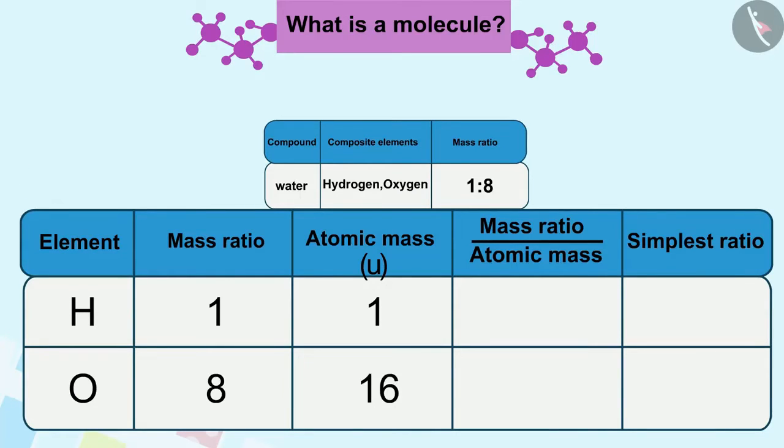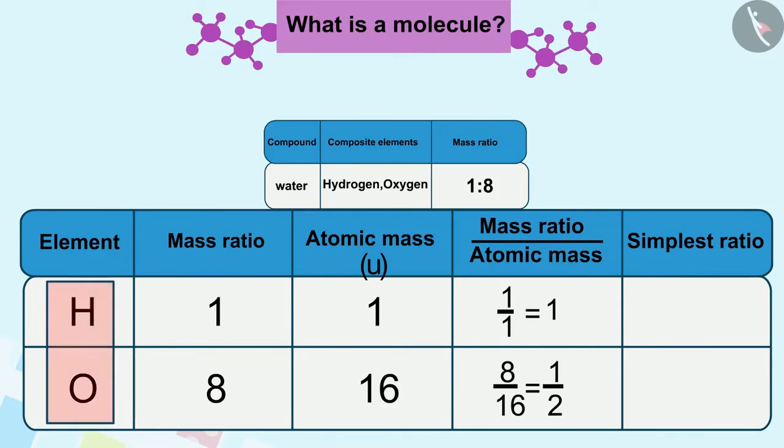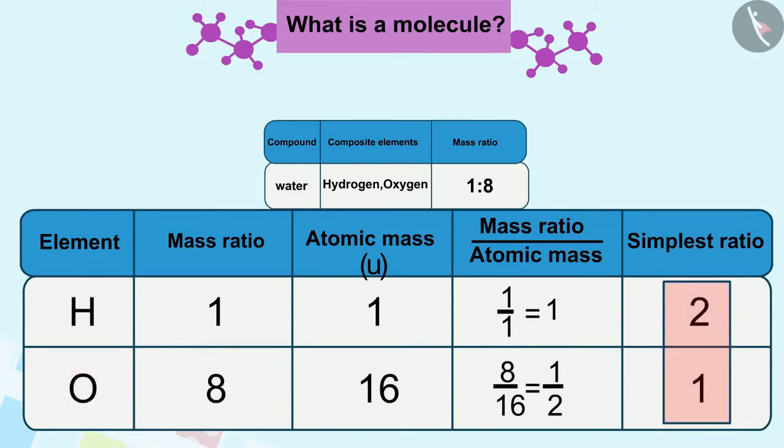Now, just by dividing the mass ratio of hydrogen and oxygen by the mass of their atoms in this way, we can find the ratio of the number of atoms used in the water molecule. H:O, that is 2:1.